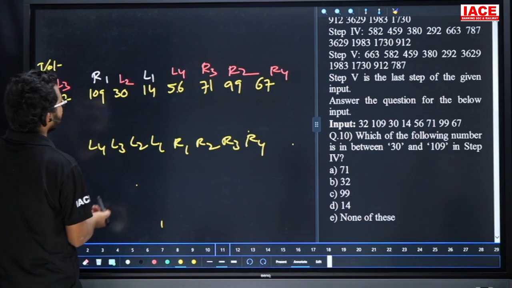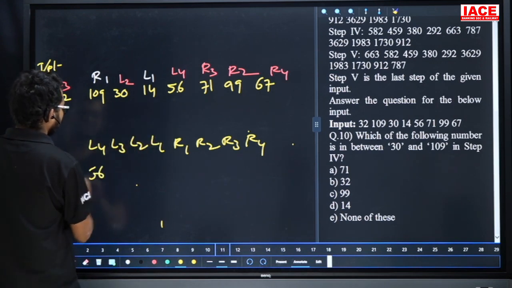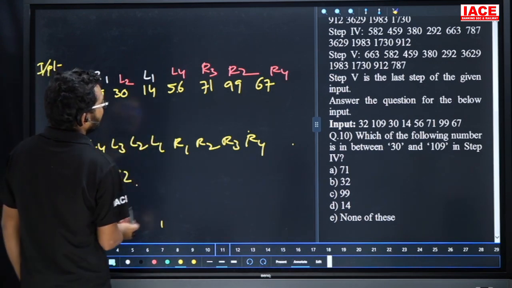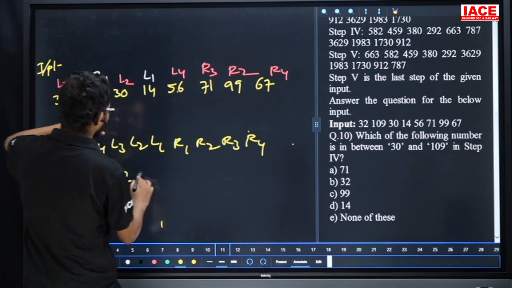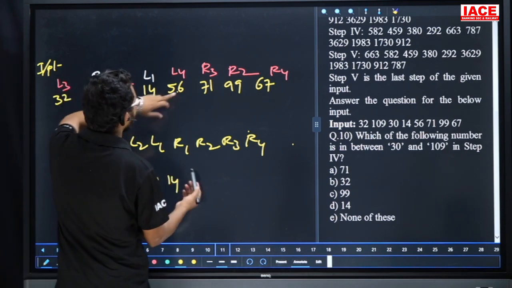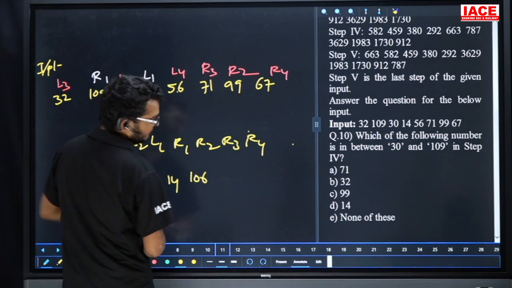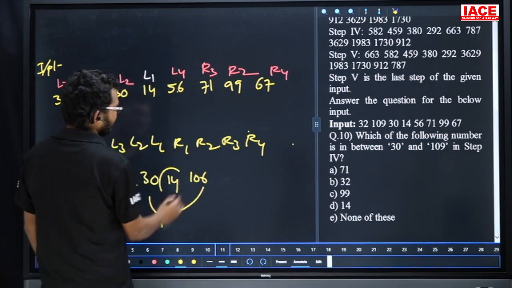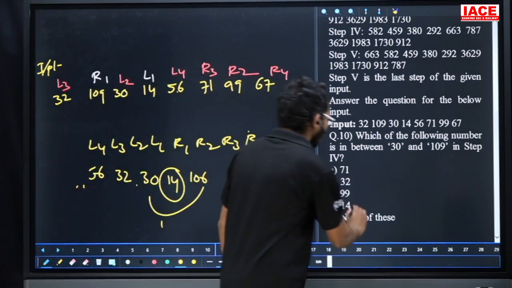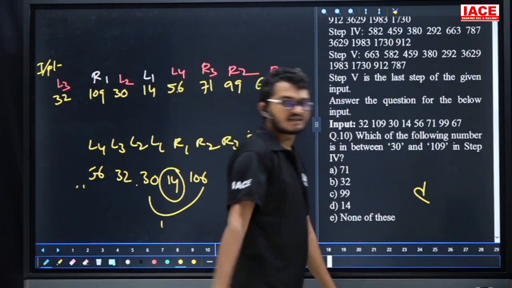Suppose, friends, check here. L4 is what? L4 is 56. Next L3 is what? 32. L2 is what? 30. L1 is what? 14. R1 is what? 106. Our requirement is what? Between 30 and 106, which number is there here? 14. So the answer is what? Option D. So question number 10, the answer is option D.